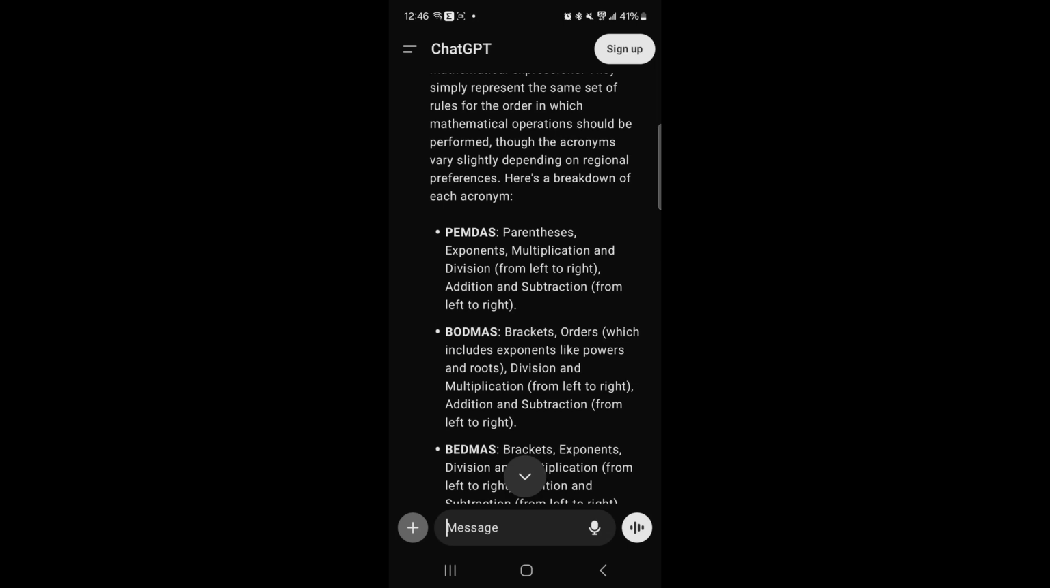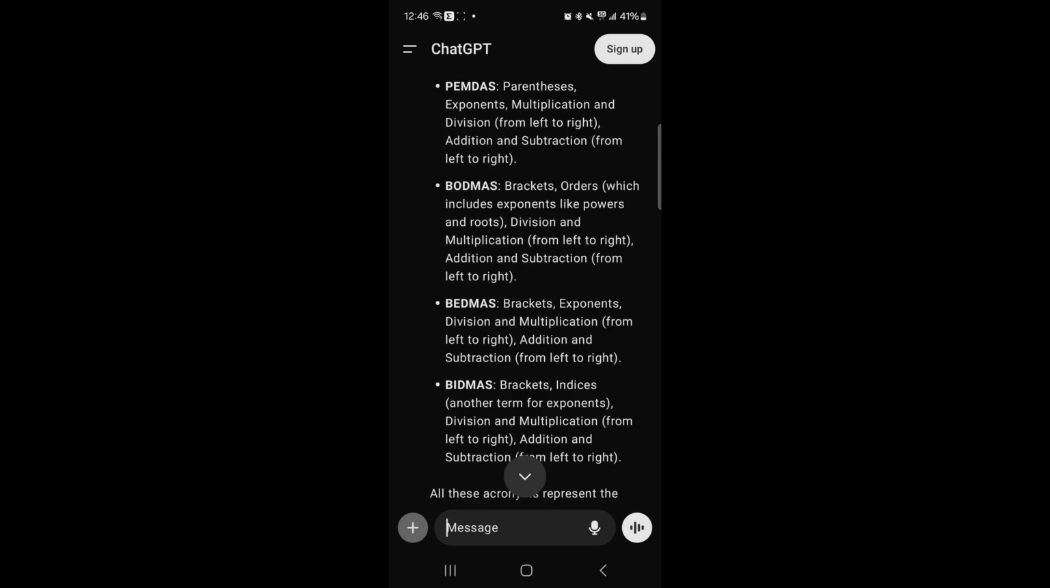PEMDAS: parentheses, exponents, multiplication and division, remember, from left to right, and then addition and subtraction from left to right. Multiplication and division have equal precedence. Addition and subtraction have equal precedence. That's why the order of the letters does not matter. With BODMAS, you've got brackets, orders, which includes exponents like powers and roots. Excellent. Division and multiplication, again, from left to right, because they're the same. And then addition and subtraction from left to right. And BEDMAS is brackets, exponents, division, and multiplication from left to right. Addition and subtraction from left to right.